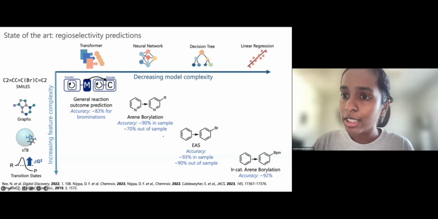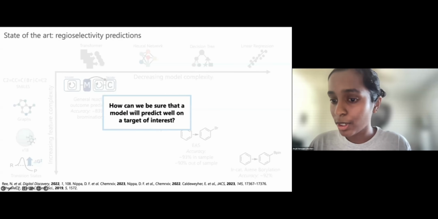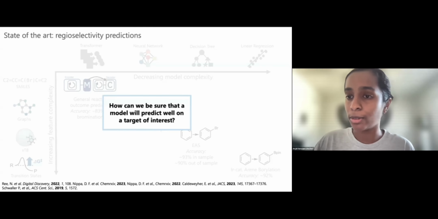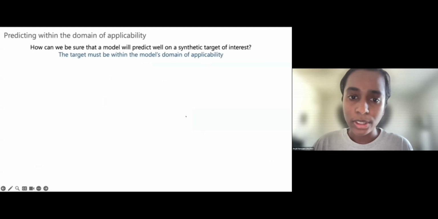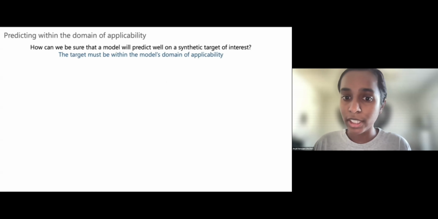And there are several models for this. They primarily focus on C(sp2)-H regioselectivity prediction, and they seem to perform reasonably well. However, the question for a synthetic chemist who wants to use this model is, how do they know that the model will perform well on their specific target of interest? What this question boils down to is whether that target is in the model's domain of applicability.